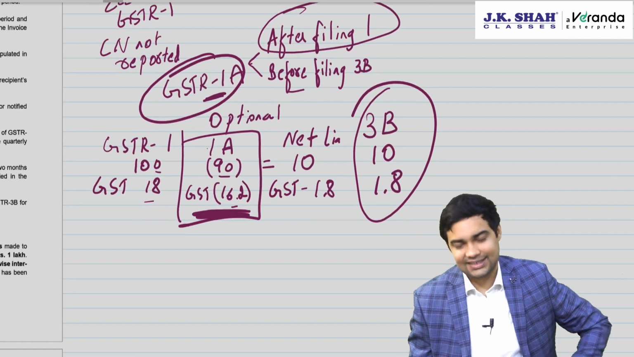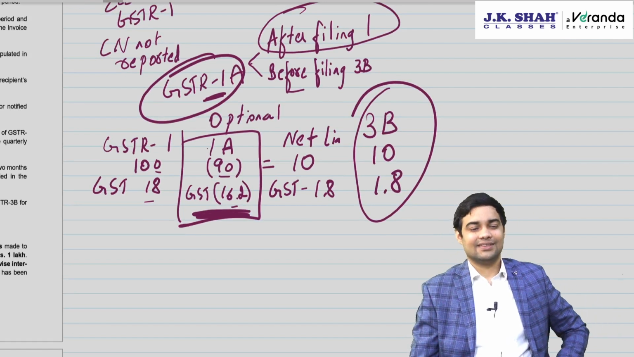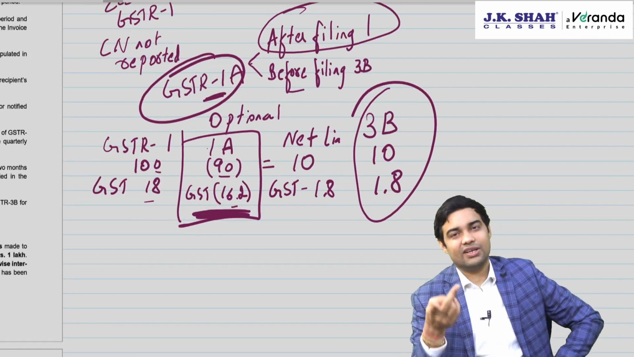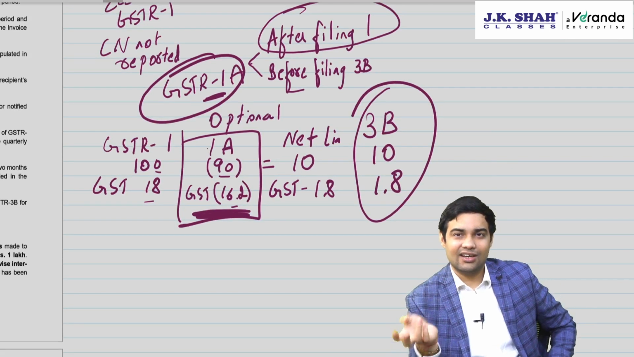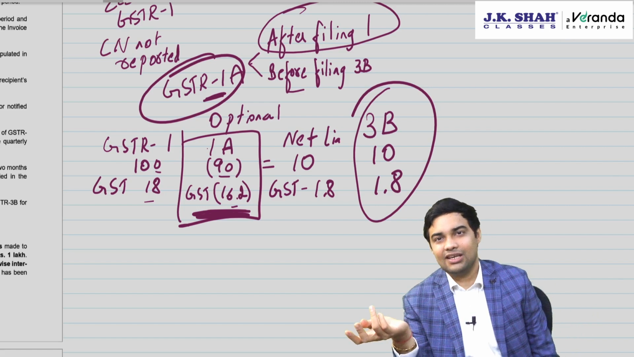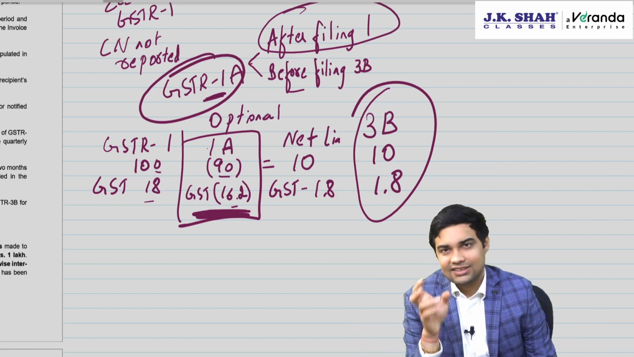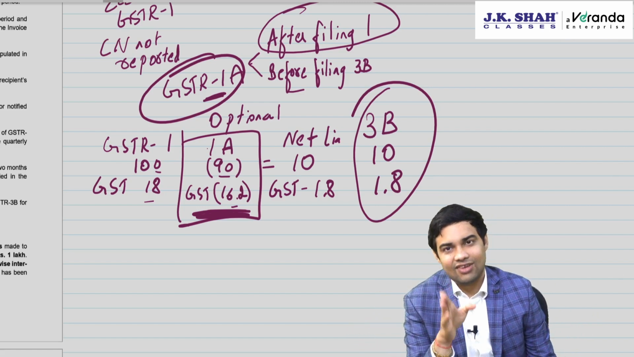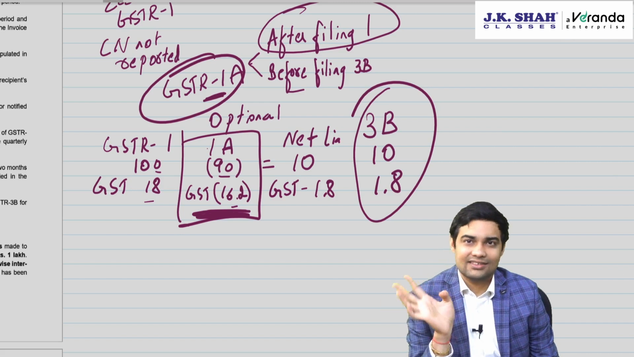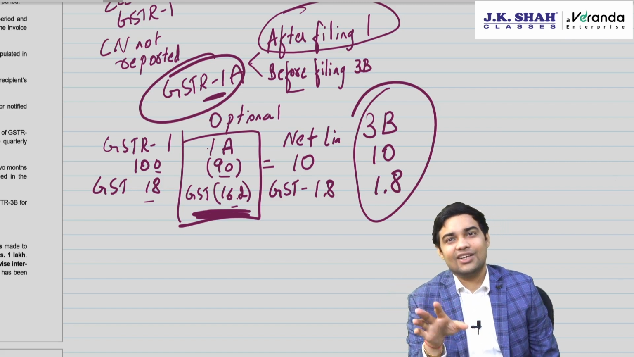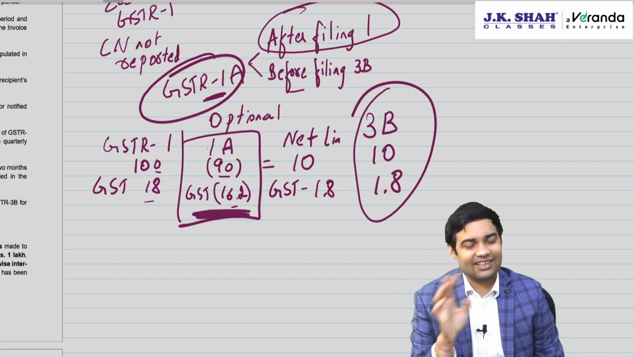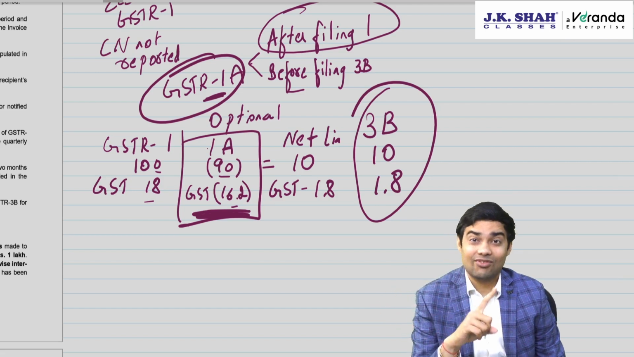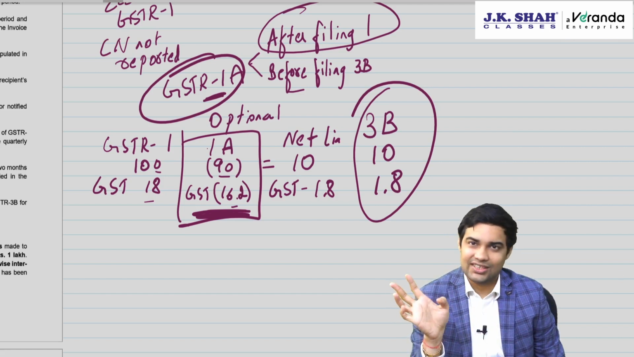Yes. The same facility will open even for QRMP people. QRMP people, if they make an error in the first month and second month, it will be available after filing 1, because this is not after filing IFF. This is after filing 1 and before filing 3B. Is 1A mandatory or optional? Completely optional. Is there a due date for 1A? No due date. For IFF, the invoice furnishing facility, there is a due date of 13th. But for this, there is no due date.